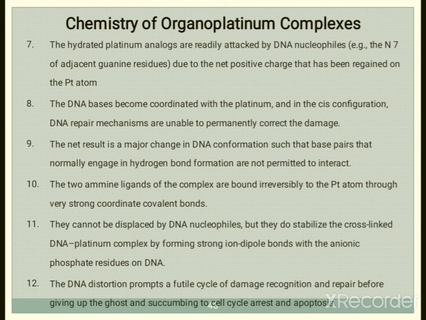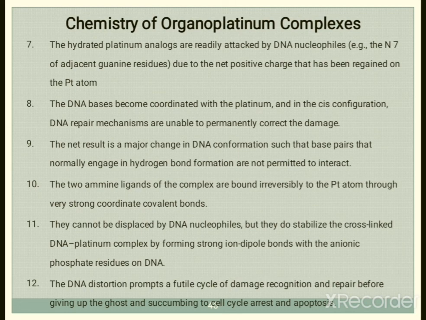Once DNA has been disrupted, repairing is not possible. The net result is a major change in DNA conformation, such that base pairs that normally engage in hydrogen bond formation are not permitted to interact.